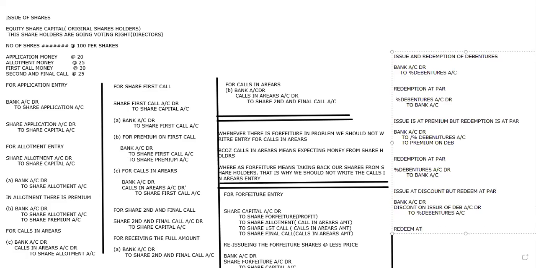Now redemption at par. Redeem at par. So the entry is going to be, I'm getting my debentures back. So debentures account debit to bank.